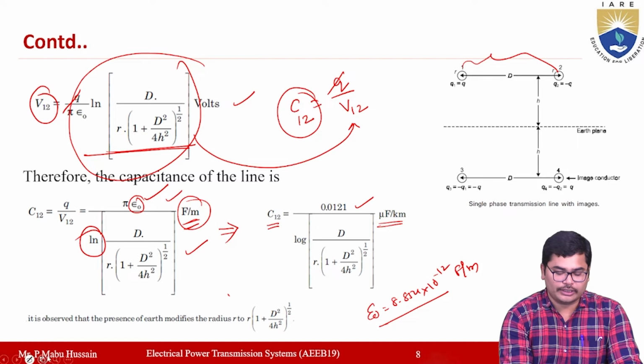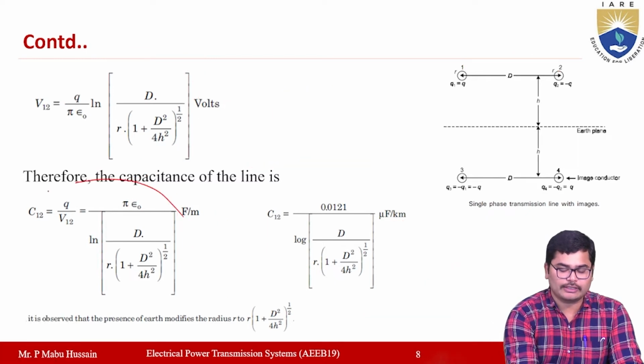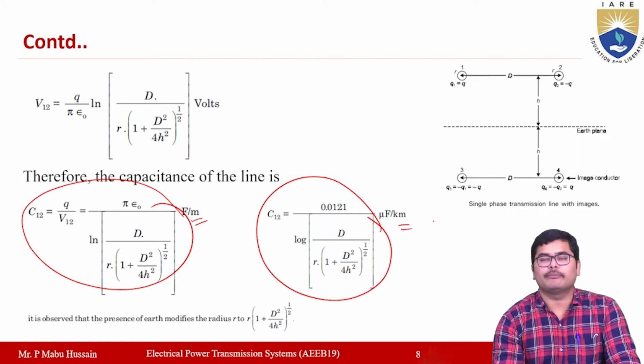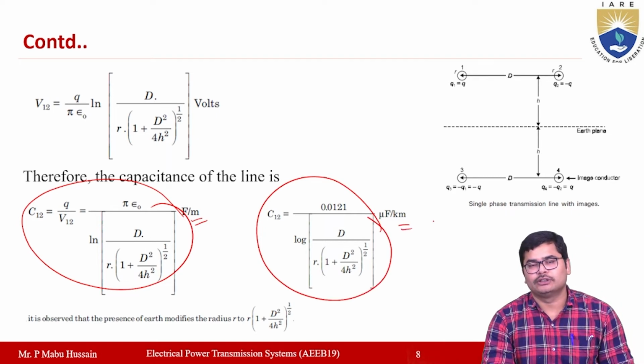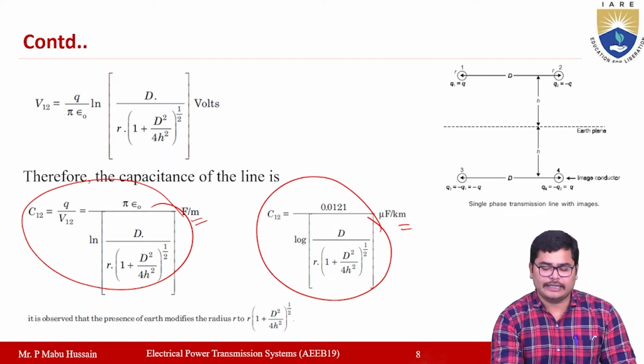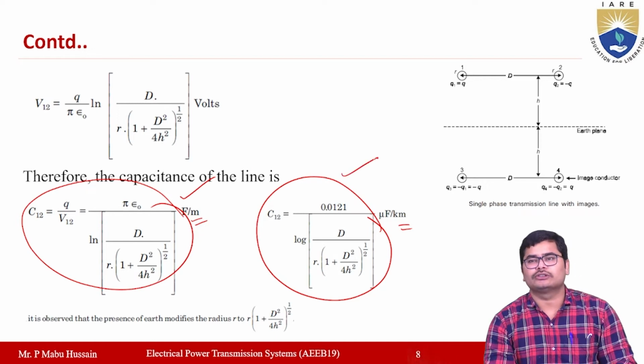Okay, so now here you have the two equations. One is in farads per meter, another one is in microfarad per kilometer. So for calculating the capacitance of the transmission line, which is a single phase transmission line, you can use any of these two equations. Okay, so if you consider the effect of earth here.